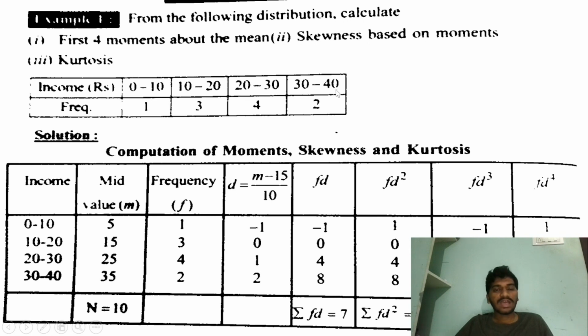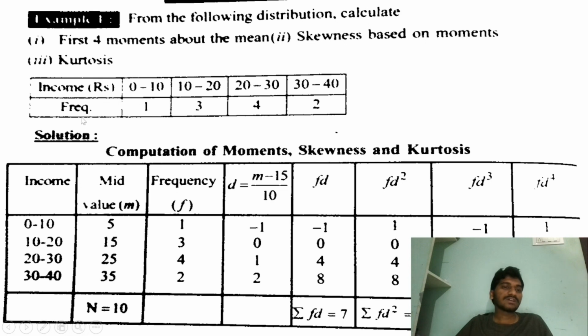And here we have given the data as income will be 0 to 10, 10 to 20, 20 to 30, 30 to 40, as they are given as class intervals. And the frequencies, the respective values will be 1, 3, 4, and 2. And the solution will be, now we have to find the computation of moments, skewness, and kurtosis.